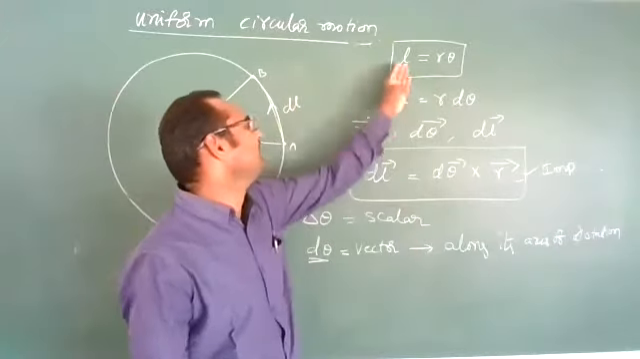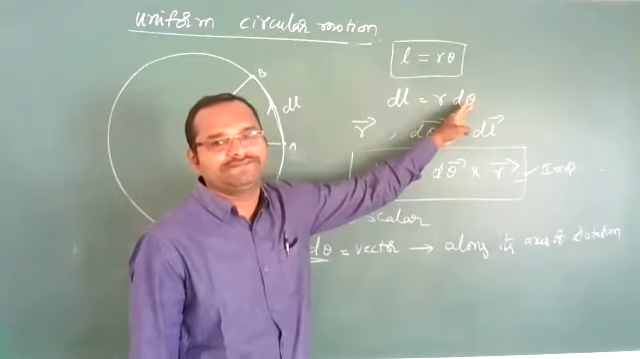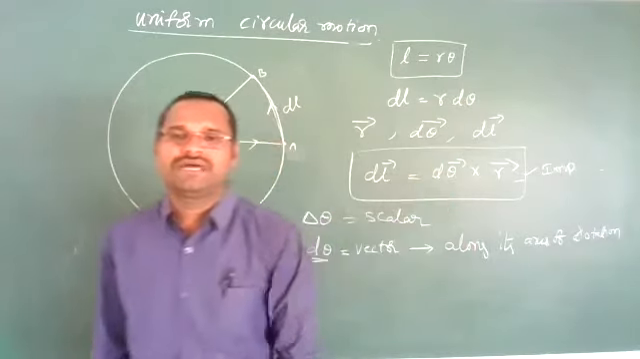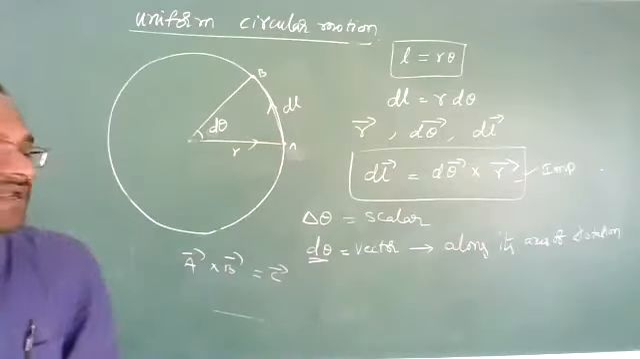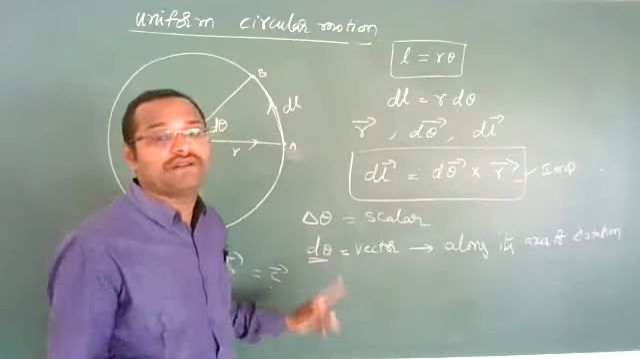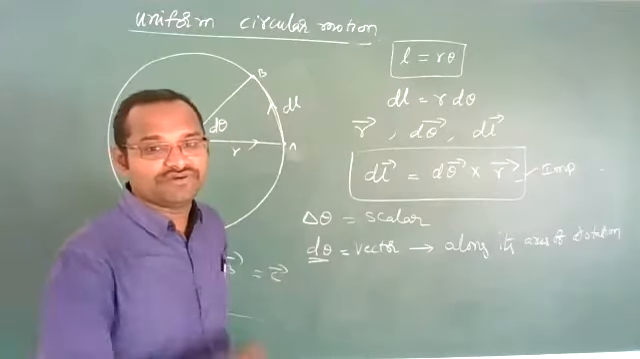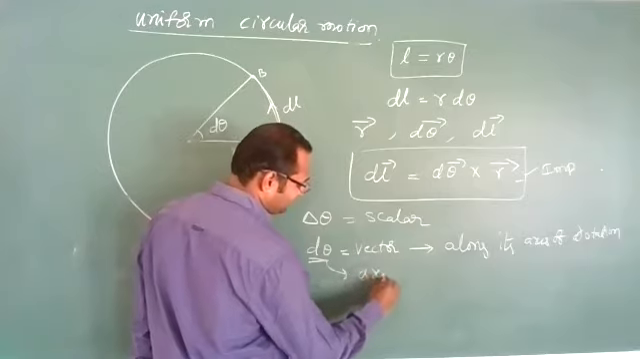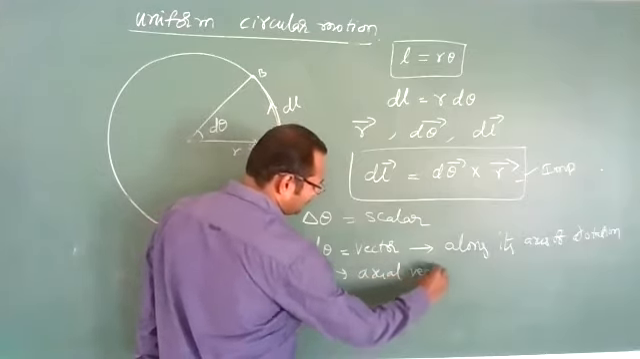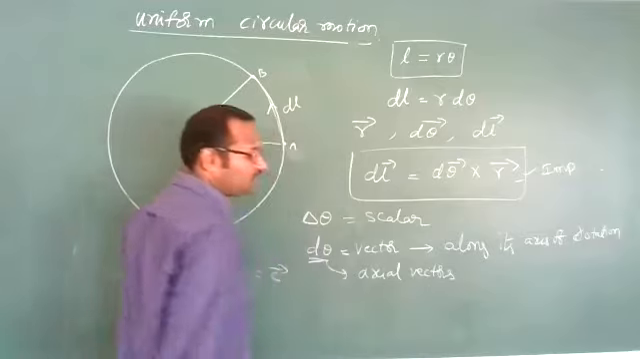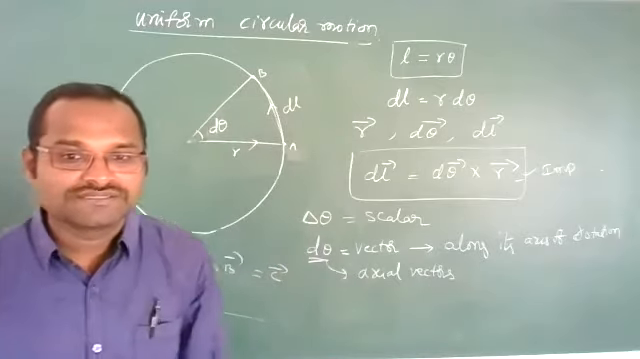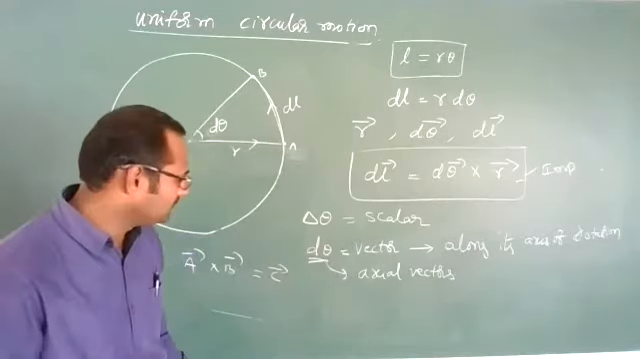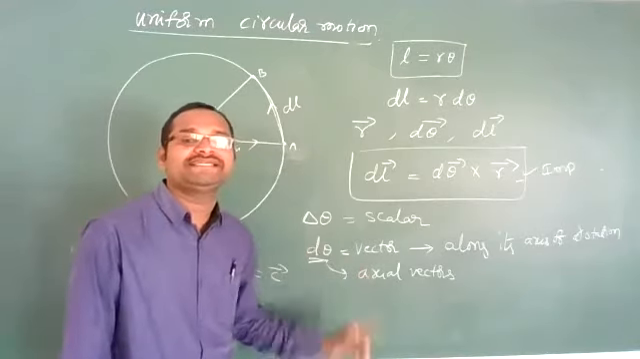Scalar form is directly written as dl equal to r d theta. Vector form can be written as d theta cross r bar, and it is a vector. The direction of d theta is along the axis of rotation, so this d theta is called an axial vector. When we discussed vectors, I told you about polar vectors and axial vectors. Numericals I will give you later.